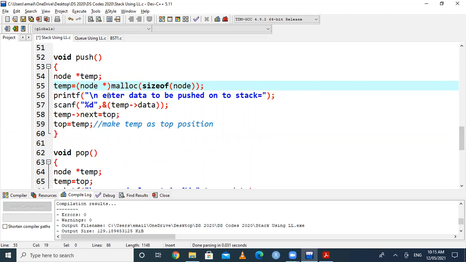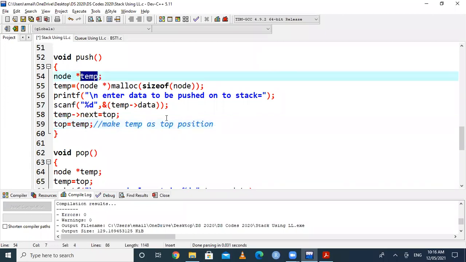Then we will take data to be inserted or data to be pushed into stack, and that can be stored by using variable temp arrow operator data. And we know that whenever we push data into a particular stack, that is at top position. So we can write like this: temp of next equal to top, means top equal to temp. So we have to make temp the top position. The data which we inserted is stored in node variable temp, so we will make it the top position.